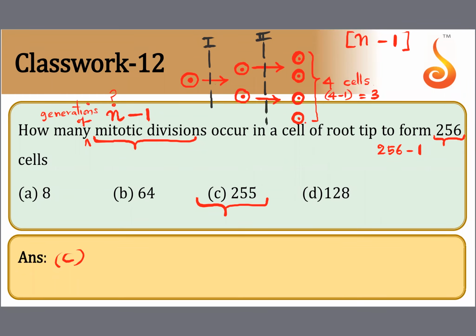For generations, I will be putting both of the 2 in one single category. So if I ask you the number of generations, it will be 8. 2 to the power 8 will be equal to 256. But here we have not asked you the number of generations. They have asked you the number of mitotic divisions.